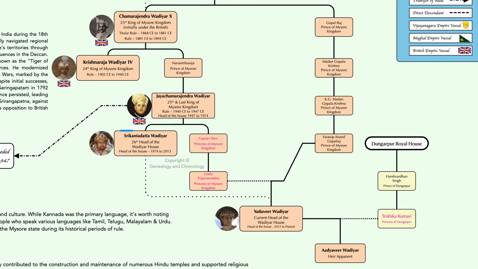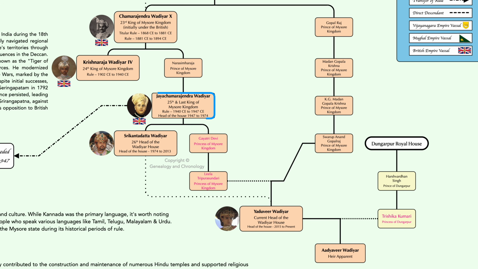Srikant Datta served as a member of parliament for 4 terms, being elected to the Mysore seat in 1984, 1989, 1996 and 1999, all 4 times representing the Indian National Congress. In 2013, Srikant Datta passed away, leaving behind no children. In 2015, his wife Pramoda Devi adopted the grandnephew of late Srikant Datta, Yaduraya Wadiyar, and he became the 27th head of the Wadiyar house.